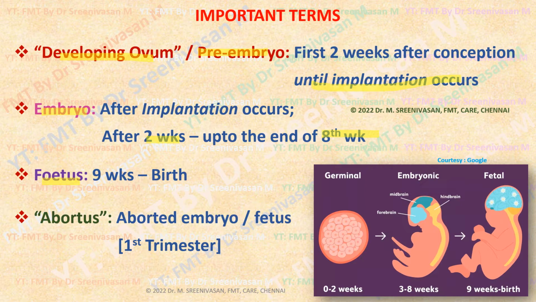As you are seeing in this picture, the middle one is the embryo, that is from 3 to 8 weeks after implantation occurred. Then from the 9th week onwards, or from the 3rd month, we call it a fetus till the 10th month. Because from the 3rd month only, the neck appears. Neck appears in the fetus by the 3rd month. So that gives a human shape to the embryo. So we call it a fetus from the 3rd month onwards.